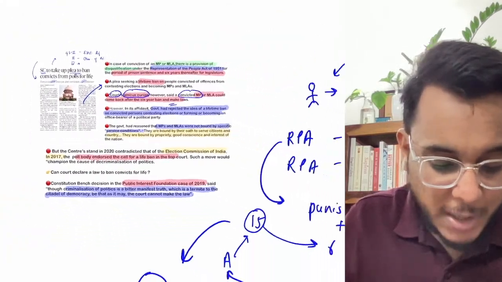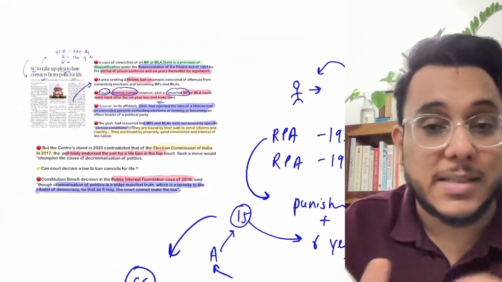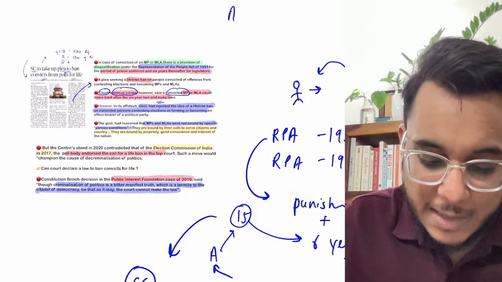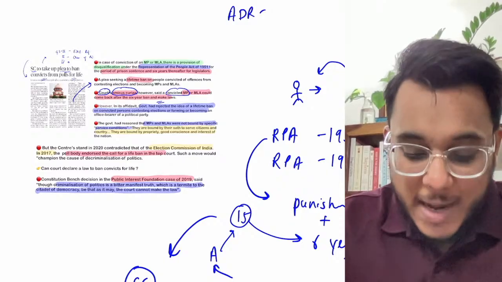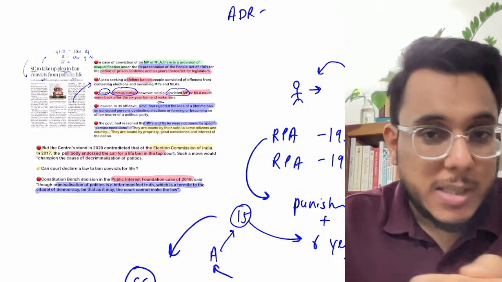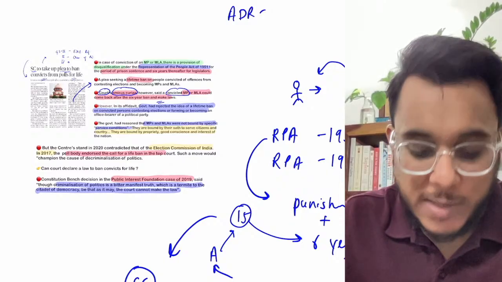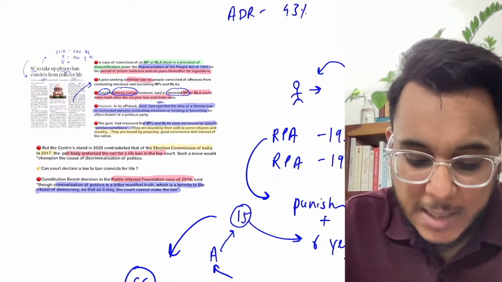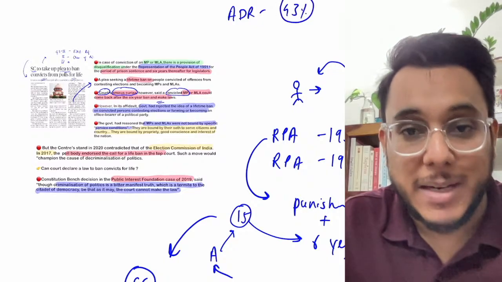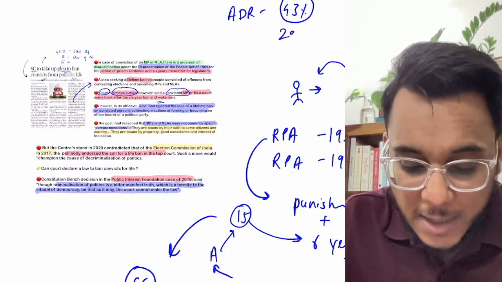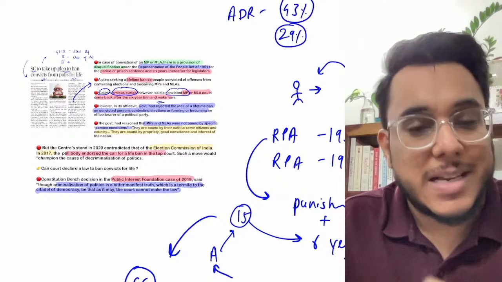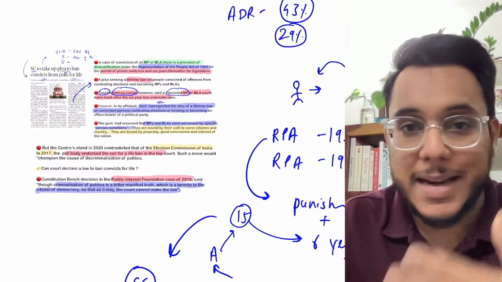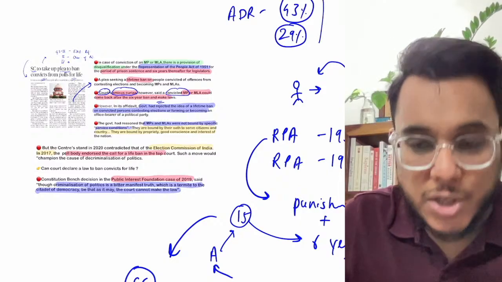Moreover guys, the criminalization of politics in India is very high. According to the ADR, the Association for Democratic Reforms, in the present Lok Sabha that was constituted in 2019, 43% of the MPs have criminal charges, and out of that, 29% have serious criminal charges such as rape, murder, dacoity, etc. So criminalization is very high.